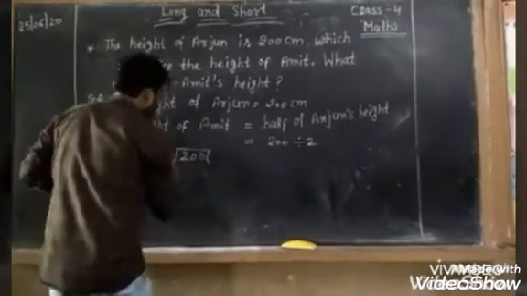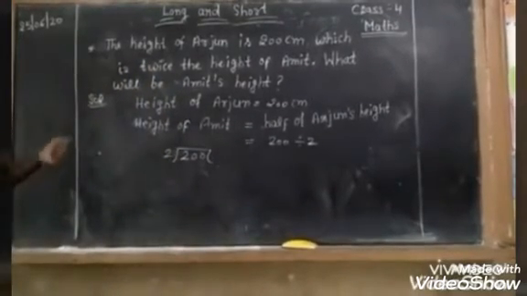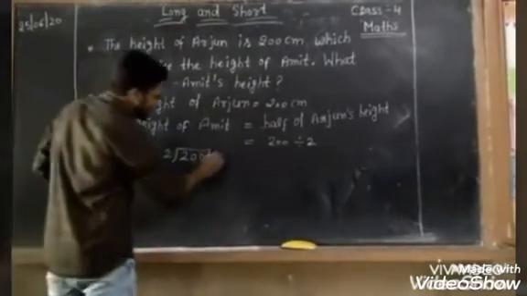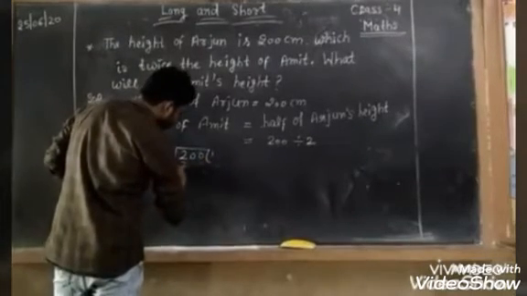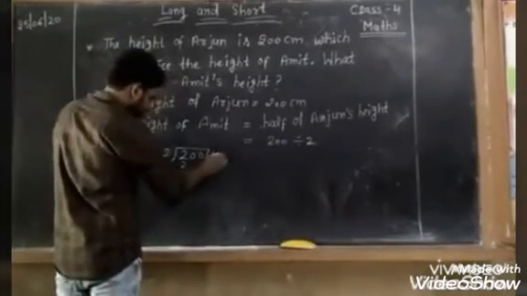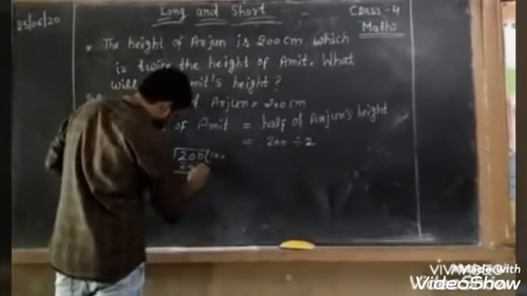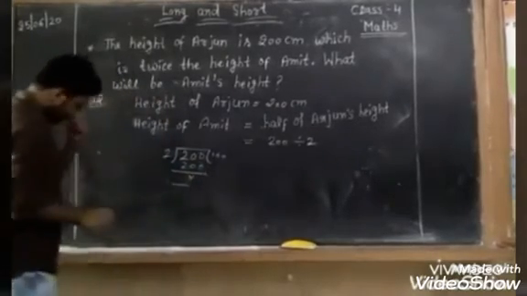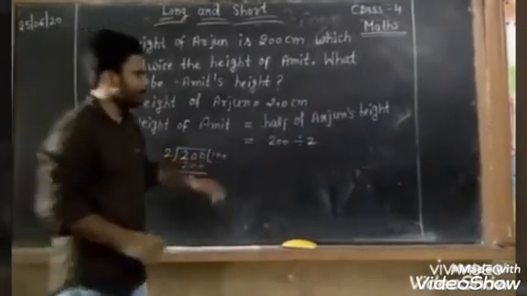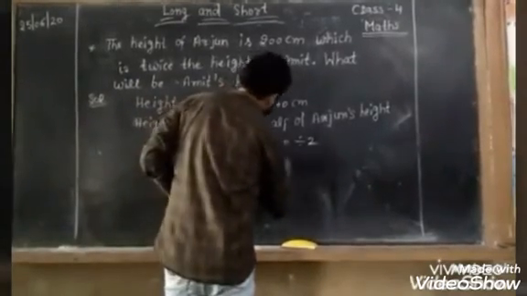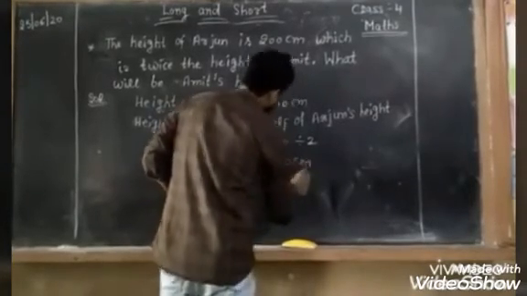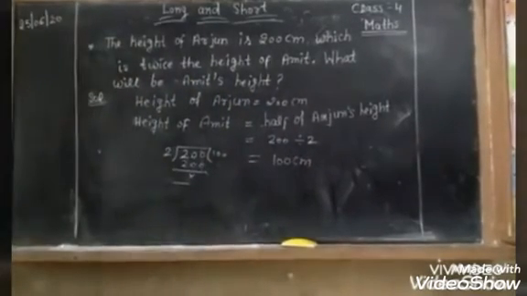All of you know how to divide. 2 ones are 2. For 20, we will write here 20 and also here 20. So it will come 100. All of you know this is a very simple division. So what is Amit's height? 100 centimeter.